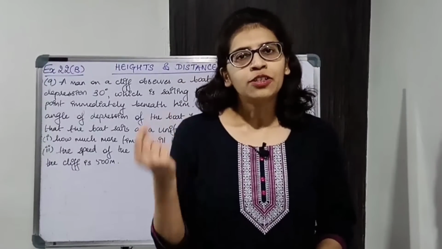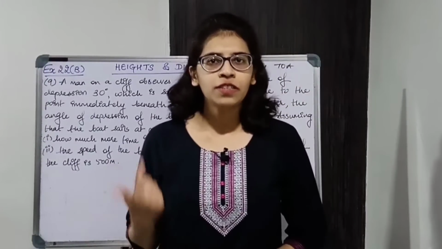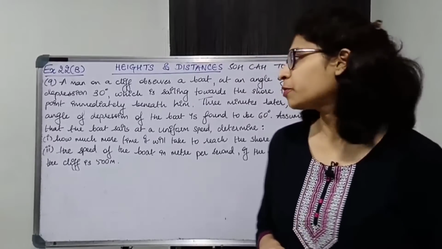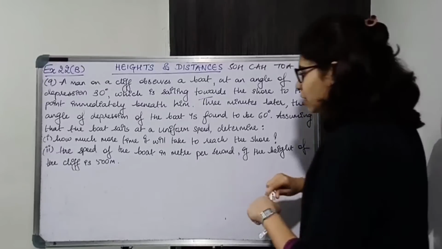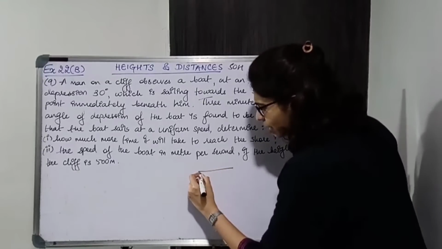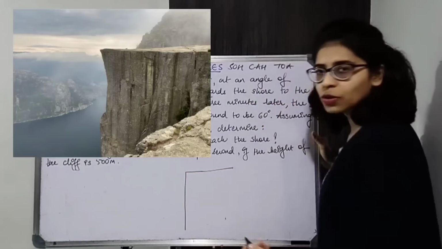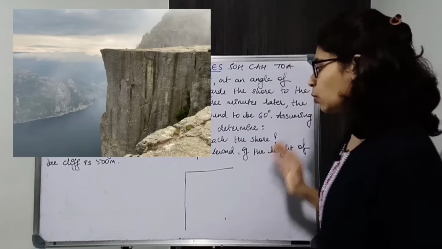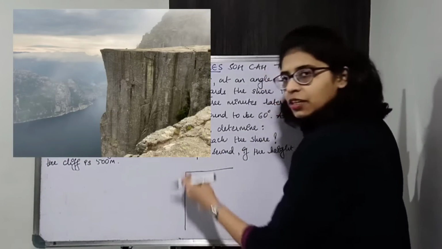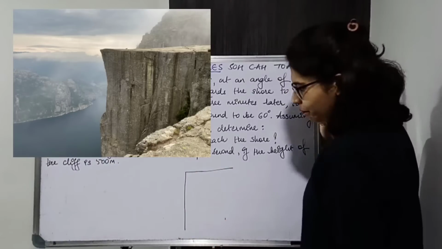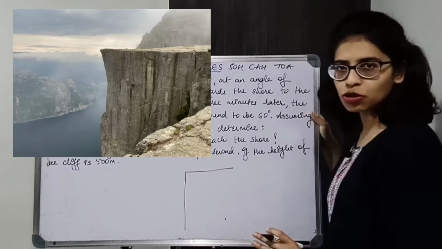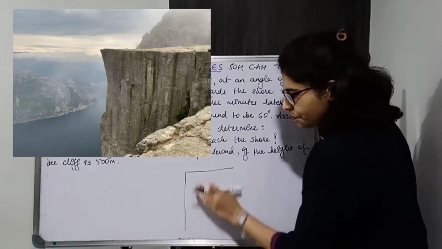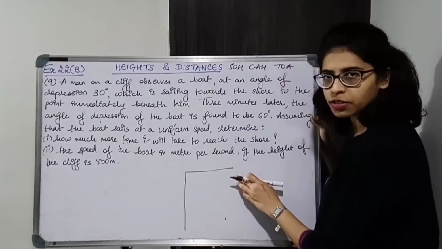Now this one is a little tricky because there is speed involved, time involved. There is a man on a cliff and he is observing a boat. So we are going to consider a cliff. By now it must be clear what a cliff is. We have solved problems based on cliffs earlier. Now the cliff's slope is vertical, almost vertical. So just have a look at the picture. The slope is almost vertical and the surface is horizontal.